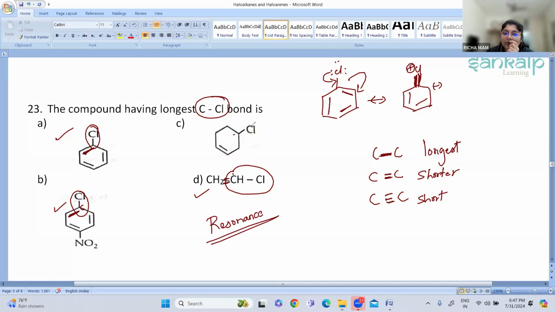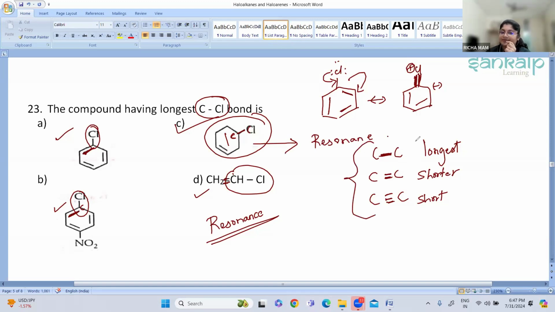Now here, when we see the C-Cl bond, it is a single bond. There is a single bond present. Is there any double bond present beside it? No. This carbon is not involved in any bond formation. So because of this, in this option C is the right answer. Why? Because in the C-Cl bond here there is no double bond present, and because of that it will not undergo resonance. So because of that, the C-Cl bond is longest.